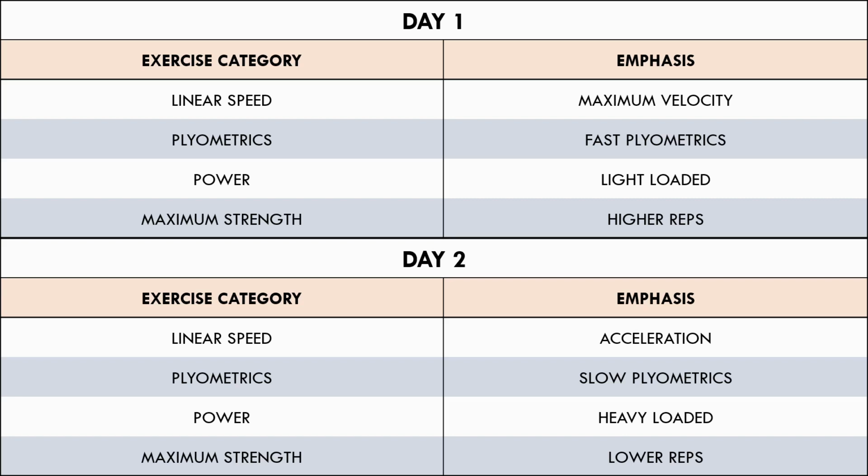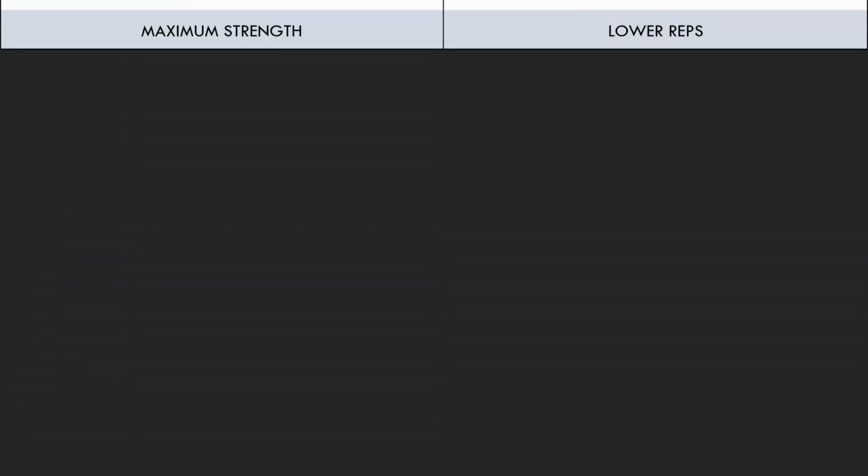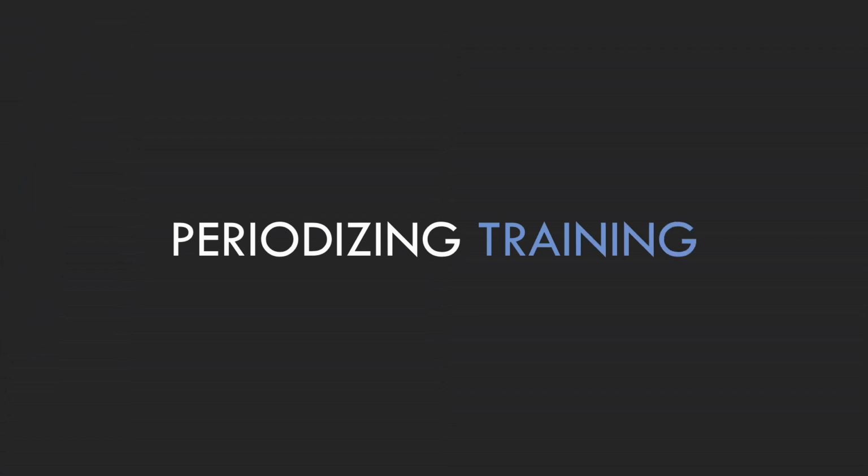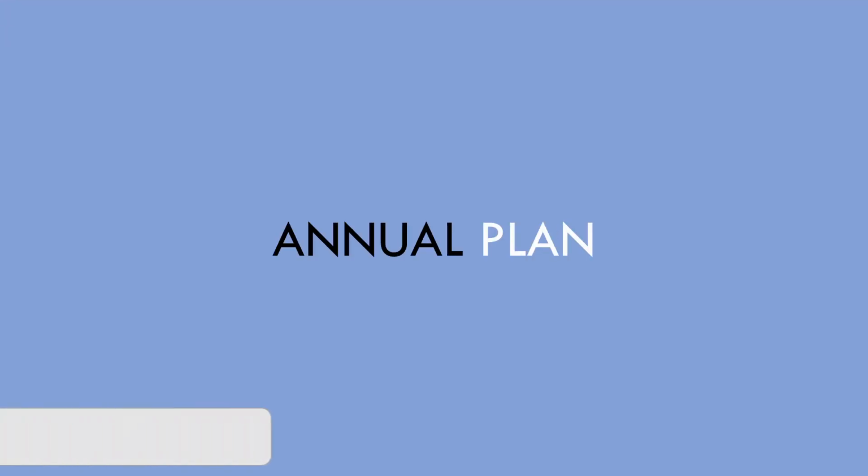Now that we've created a basic mesocycle for the athlete, we can go through how to periodize this program to have the athlete in peak condition when they need to be. The first step is to create the annual plan. The annual plan doesn't need to plan training in detail, it simply has the role of giving us a general guideline to follow at any given time of the year.